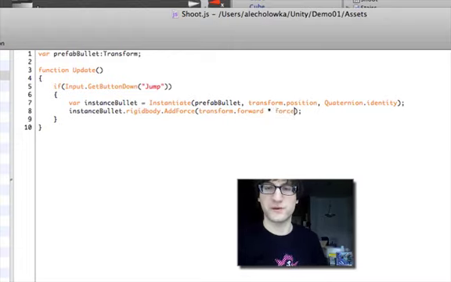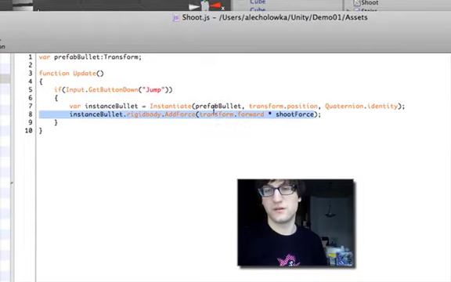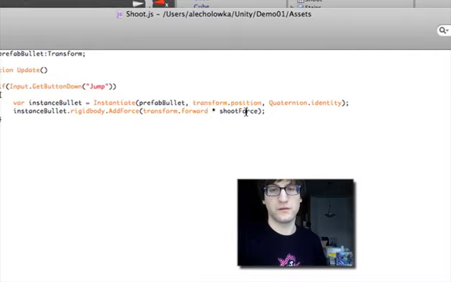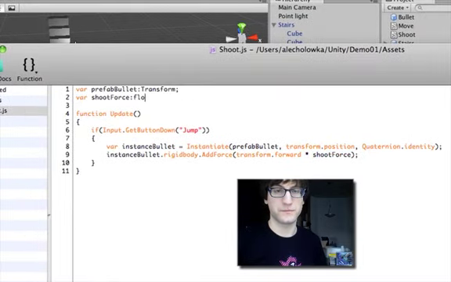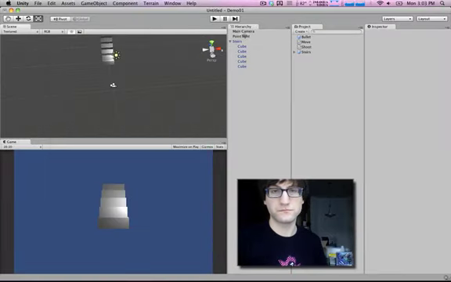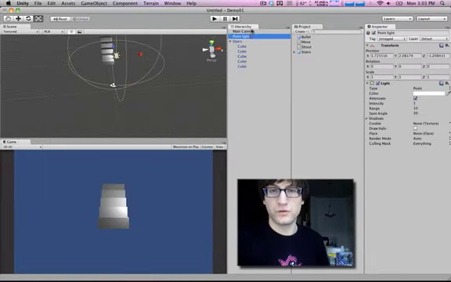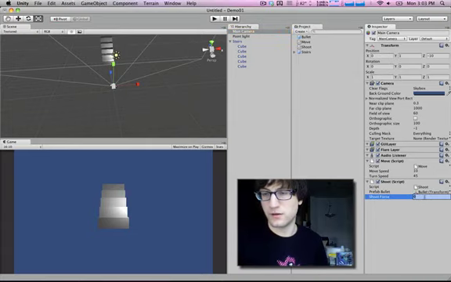And we're going to multiply this by a value, let's call it shoot force. And we'll make a new variable for that. I'm going to set that to something that isn't 0, so 10.